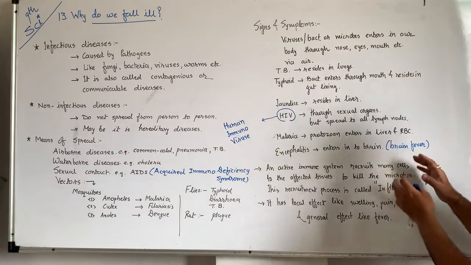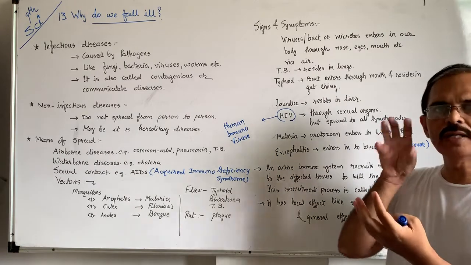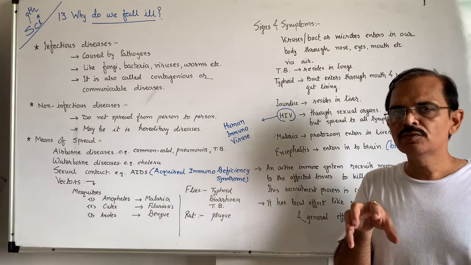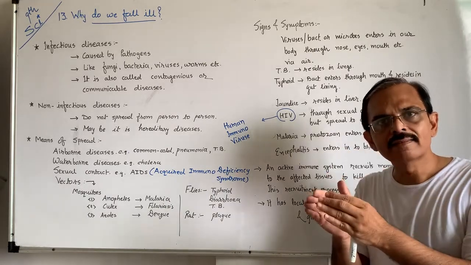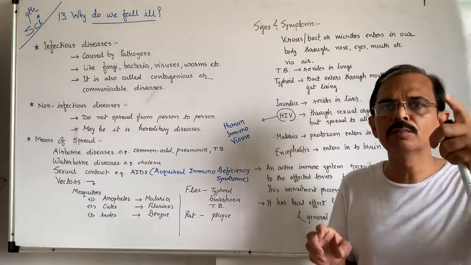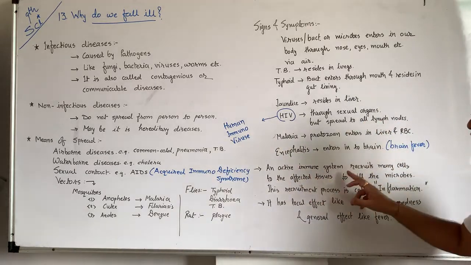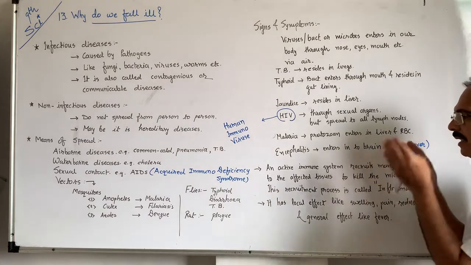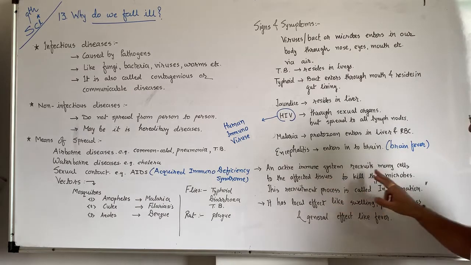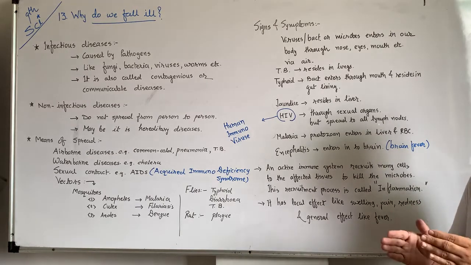The immune system recruits many cells to the affected tissues. Means if a virus or bacteria affects a tissue or cells, then our immune system places many healthy cells, soldiers, WBC, white blood corpuscles, to this affected area. So an active immune system moves many cells to the affected tissue. Why? To kill the disease causing microbes.